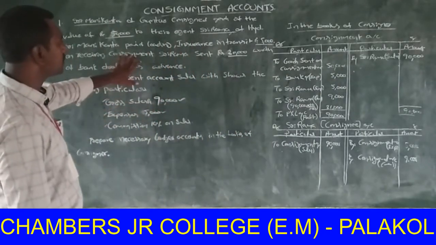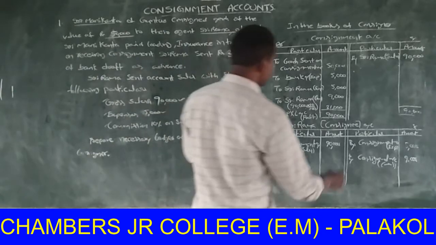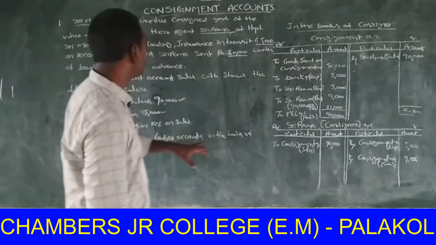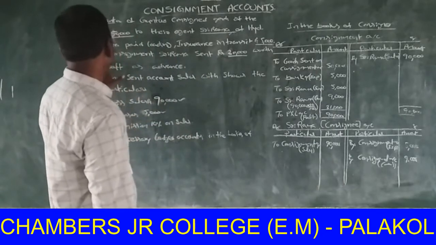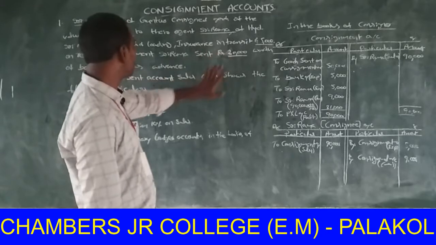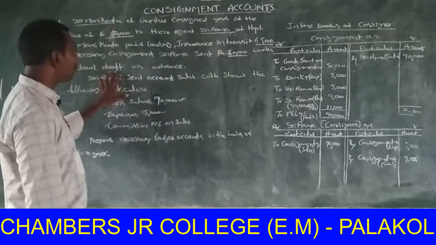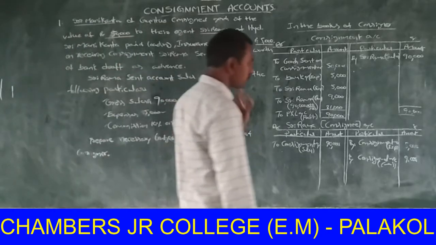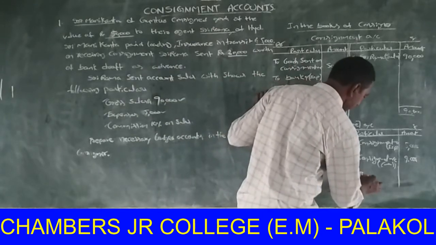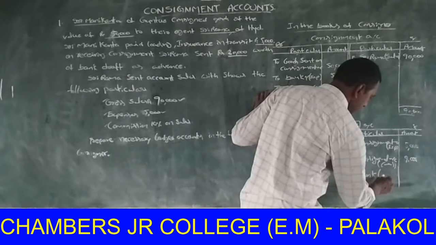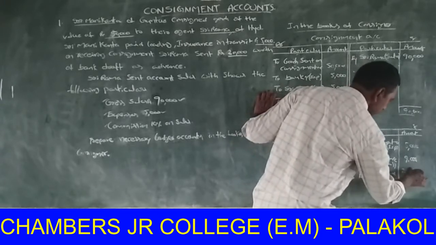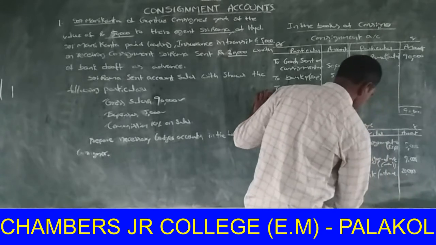If any advance is there, that advance is shown on the credit side of the consignee account. Receiving the consignment, Sri Rama sent rupees 20,000 by bank draft as advance. So by bank, in brackets advance, rupees 20,000.